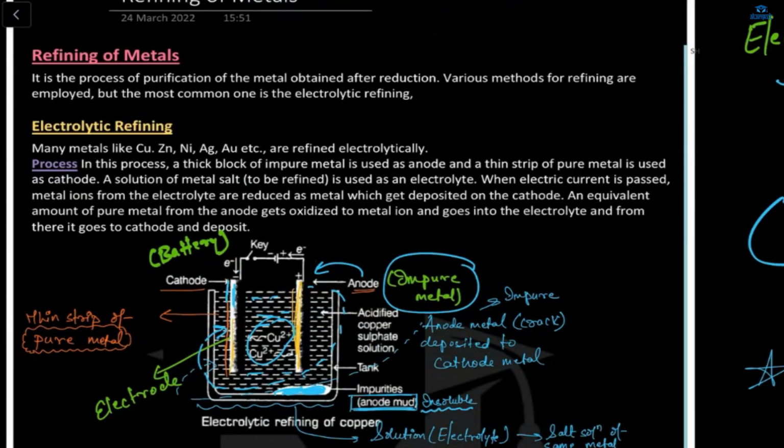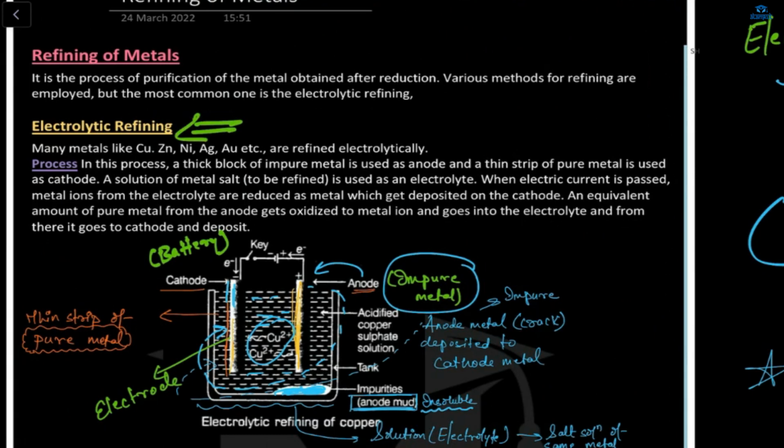When we further purify a metal after reduction, that's called refining of metals. There are various methods of refining, but the most common method is electrolytic refining. You have to study in this class only this process. This is a very important topic.